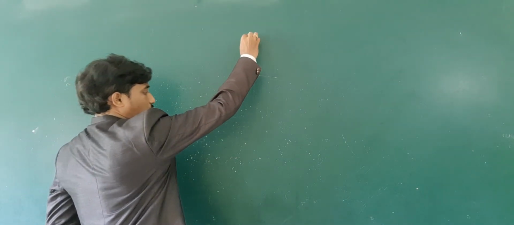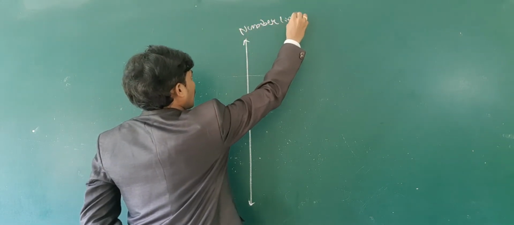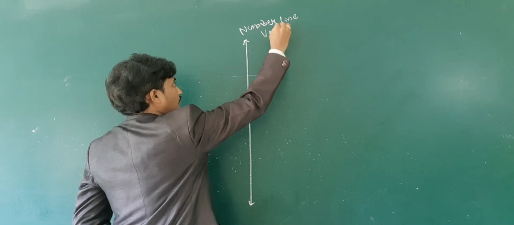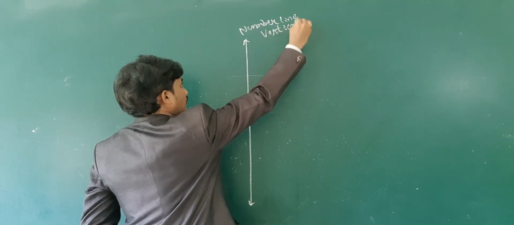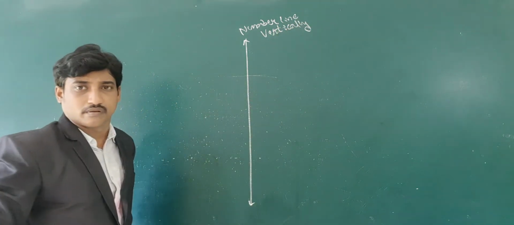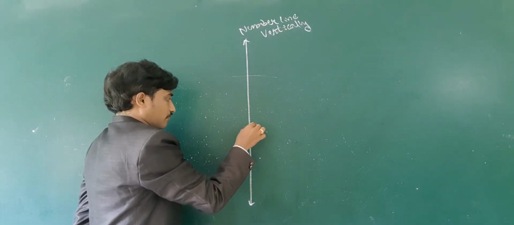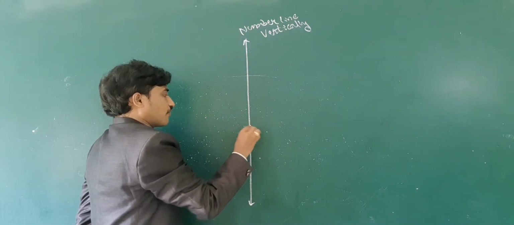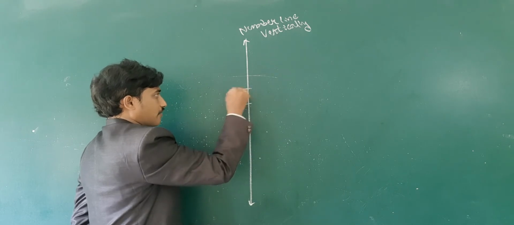Here I am drawing a number line vertically. Distances are marked from the fixed point.